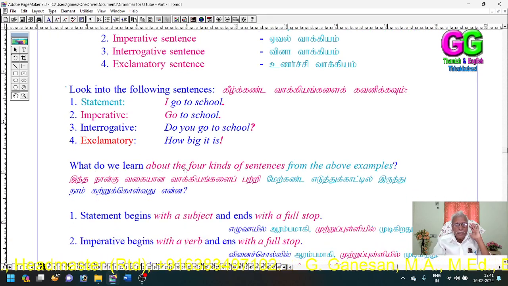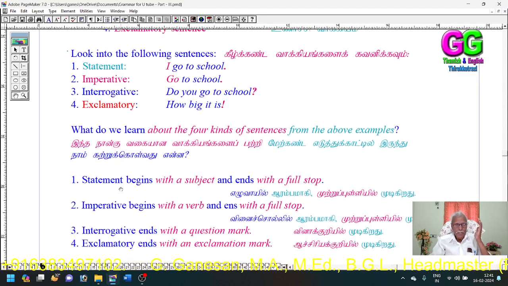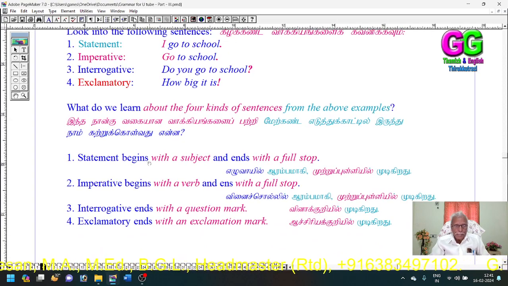What have we learned about the four kinds of sentences from the above examples? A statement begins with a subject and ends with a full stop. Imperative begins with a verb and ends with a full stop.